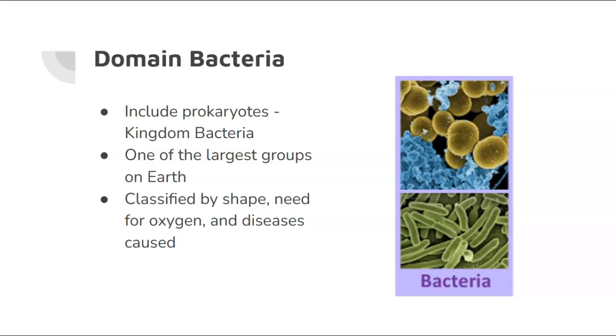But these bacteria are classified by the shape that they have, and there are multiple shapes that fall within this domain, but they're classified by shape, their need for oxygen, and the diseases that they cause. So bacteria are sort of like all of the bacteria that you would think of, like common cold bacteria, that would fall under this domain. Most like E. coli, that would be under this domain.